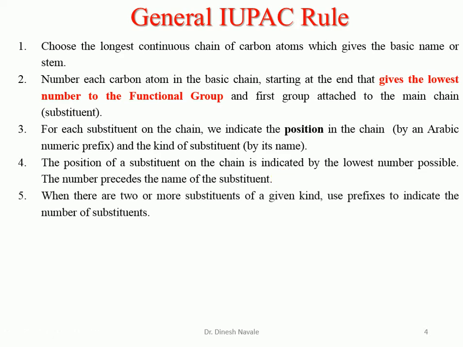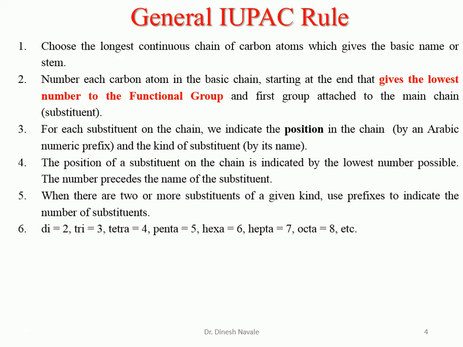The fifth rule is what? When there are more than one of the same substituent present, we have to utilize prefixes like di, tri, tetra, penta, hexa, hepta, octa for the number of substituents more than one.